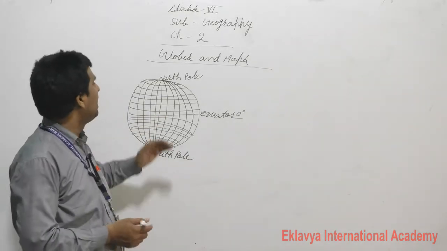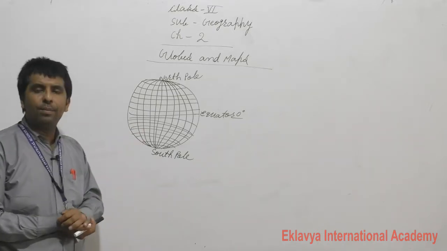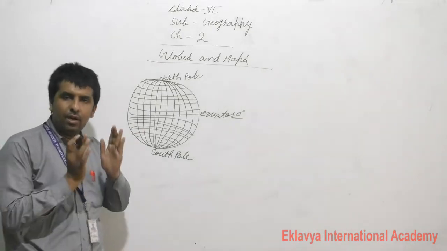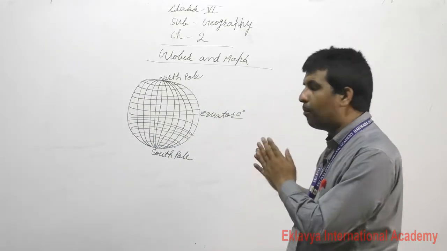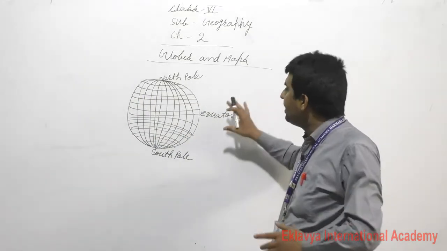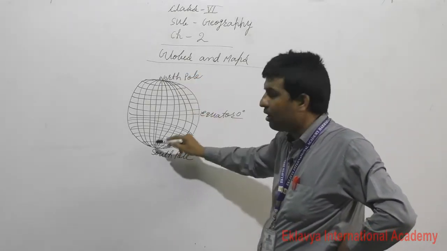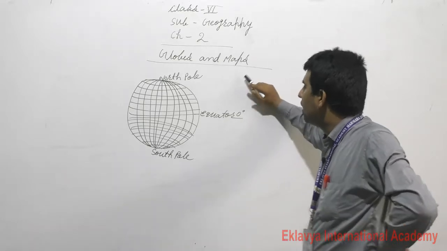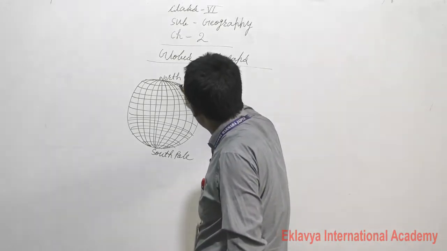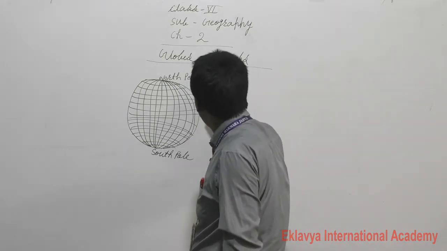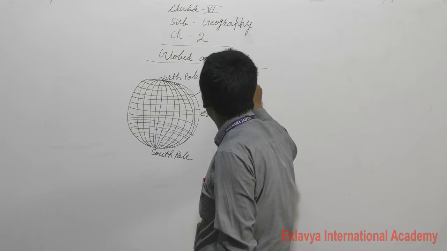Dear students, a globe is a spherical model of the earth. This line is coming from North Pole to South Pole. This is known as the longitude line.